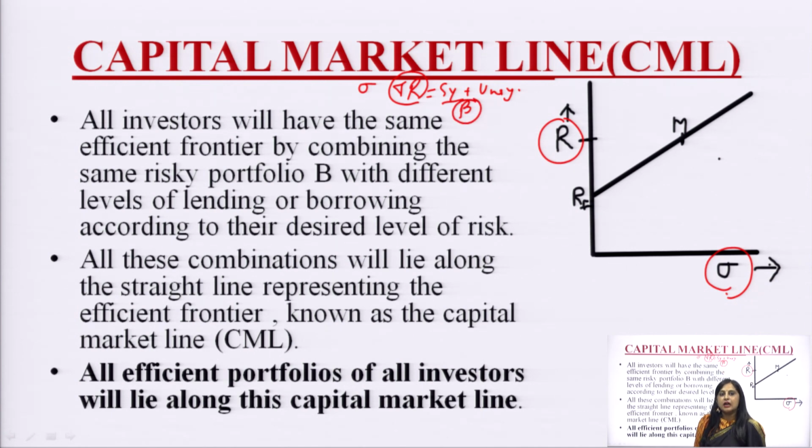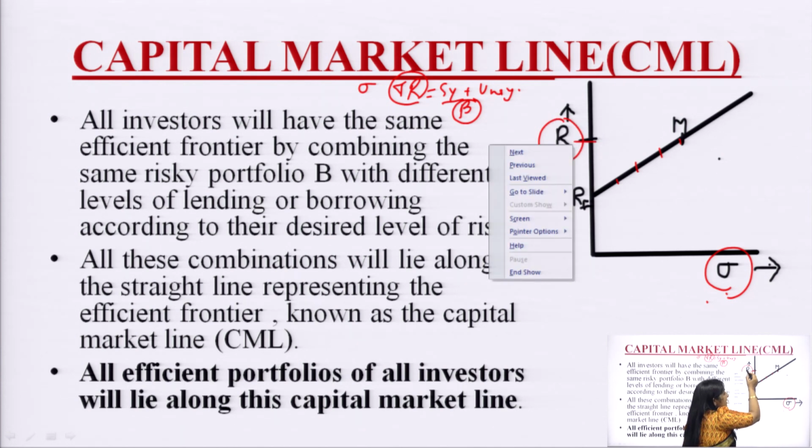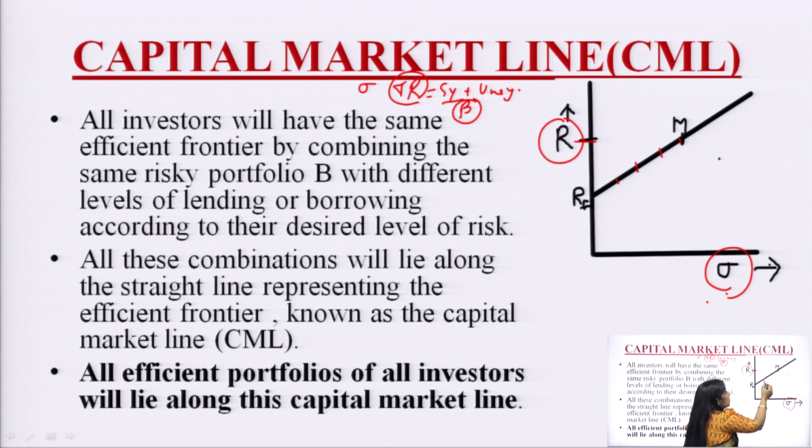Why? Because there are uses of this riskiness. So, this capital market line gives the relationship of expected return, because on every point there is a relationship of return and total risk. So, what is CML indicating? CML is indicating the expected return for every portfolio which lies on this line.